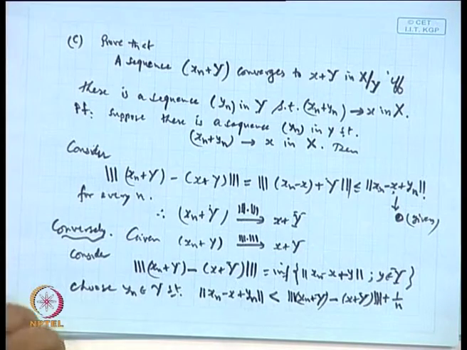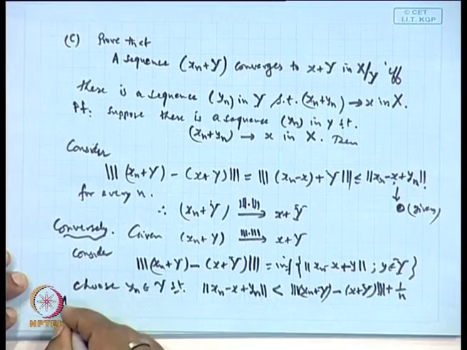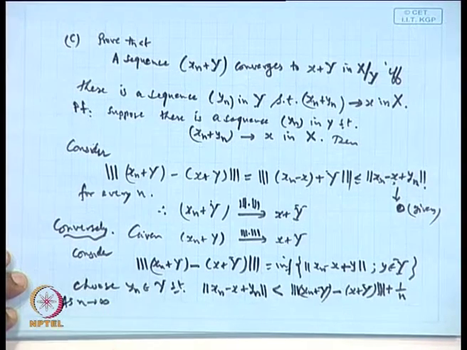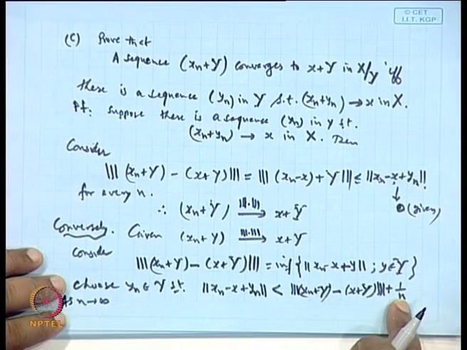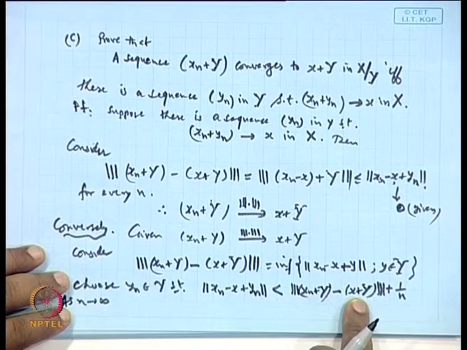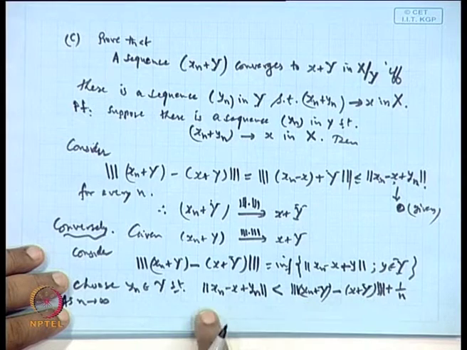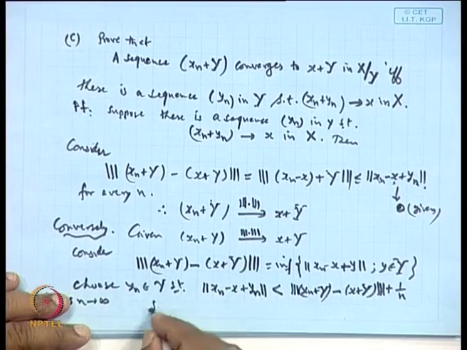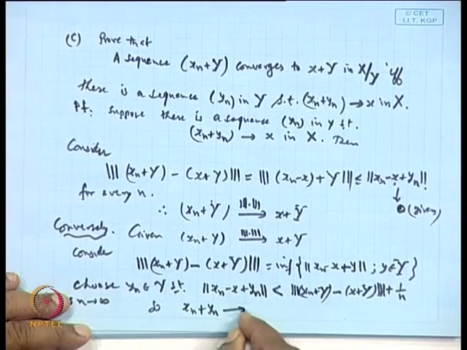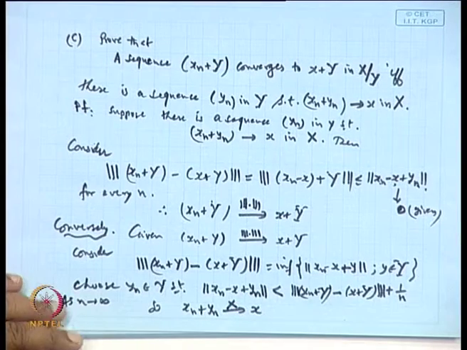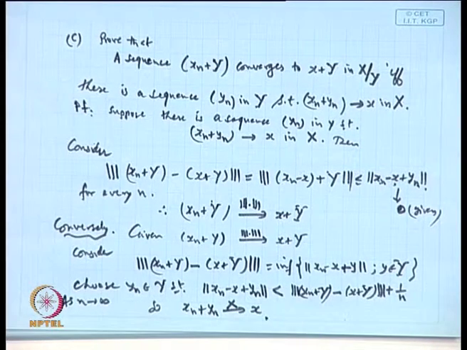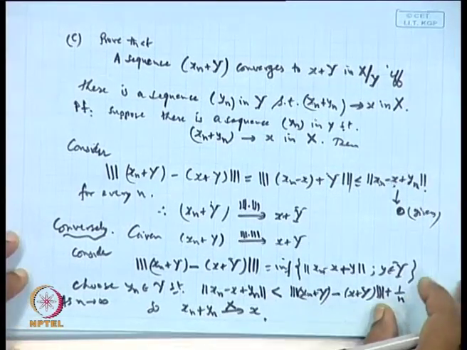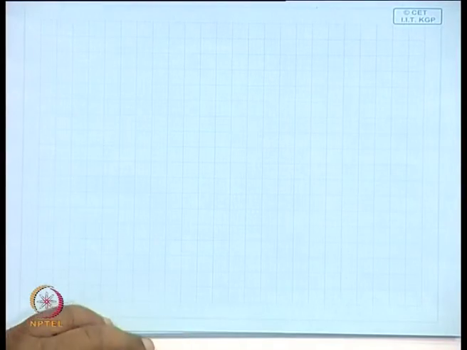Clear? Now, as n tends to infinity, what happens? This goes to 0, this is already given, this converges to x, it means the right hand side will go to 0. So, x_n plus y_n will go to x under the norm of this. So, we get x_n plus y_n goes to x in the norm of X, that is all, and that is the proof. Okay? Clear? So, this was the example which I wanted to show.